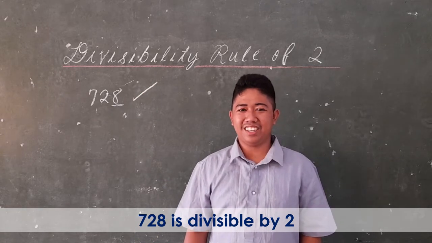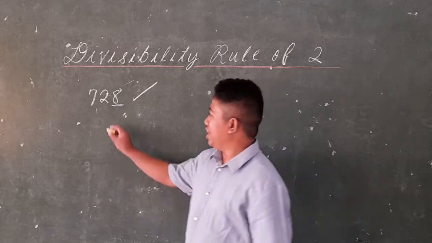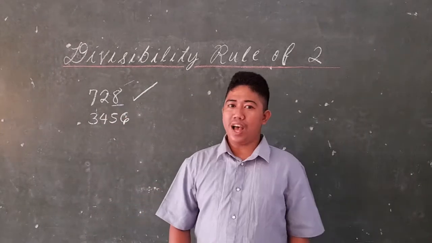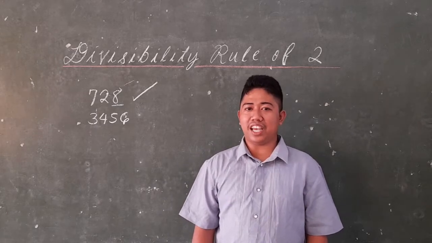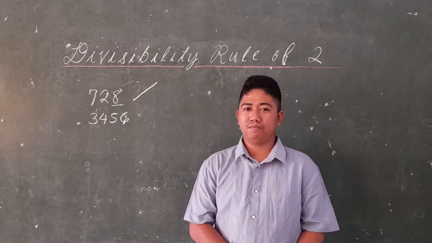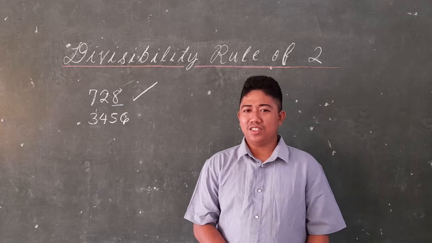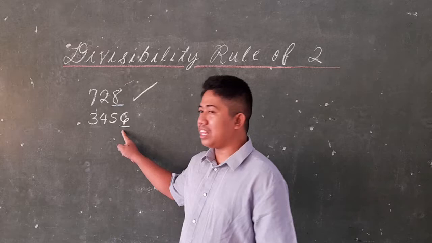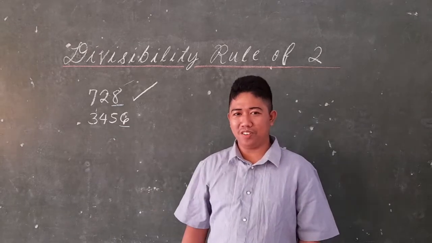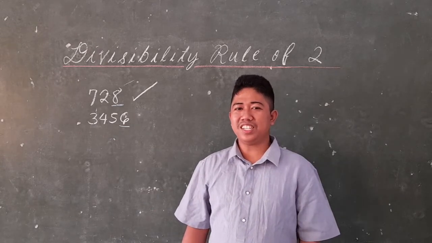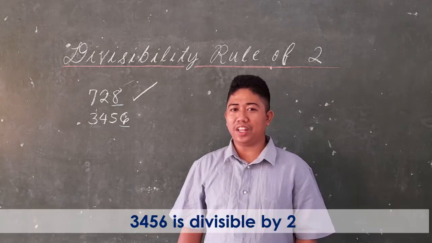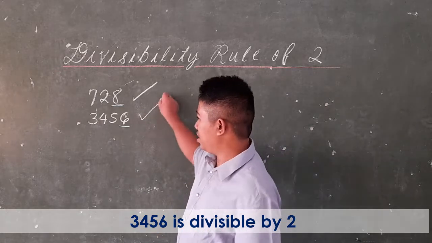Did you get it? Another example, 3,456. What is the last digit in the given number? Alright, so the last digit in the given number is 6. Is the last digit an even number? Yes, of course, this is correct. So 6 is an even number, therefore 3,456 is also divisible by 2.